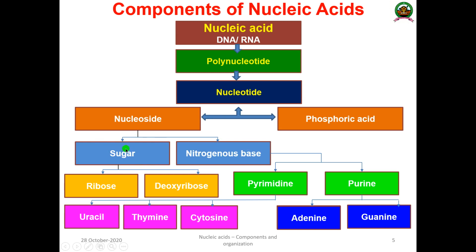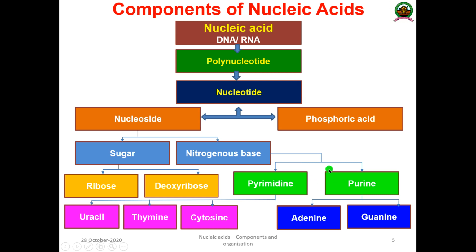And this sugar, depending upon the nature of the nucleic acid, is of two types. One is ribose, that is commonly present in RNA. The next one is deoxyribose, that is commonly present in DNA. And the nitrogenous bases are again classified into two groups.